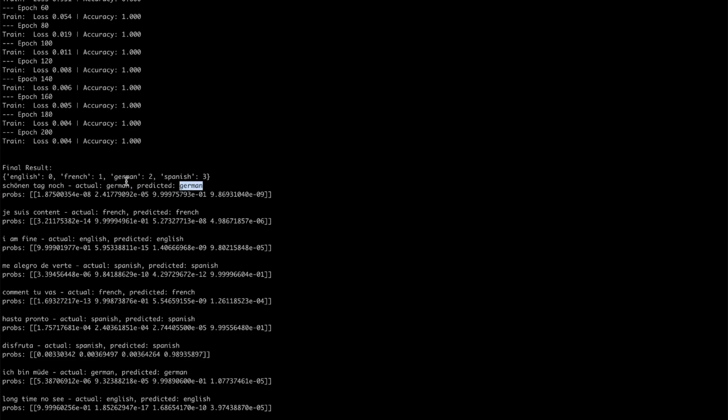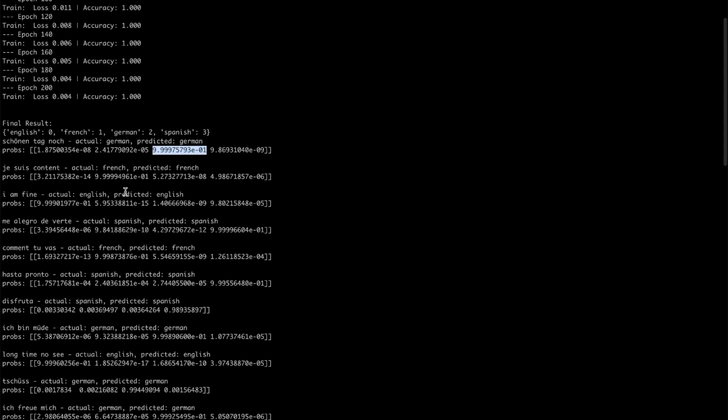German belongs to index 2, and in this vector, the value at index 2 is the highest. As you can see, all of them are pretty small, right? The value at index 2 is highest. Same for this sentence, which belongs to French, and the prediction is French because French belongs to index 1, and in this the value at index 1 is the highest of all four.